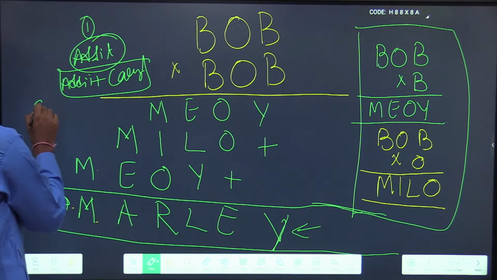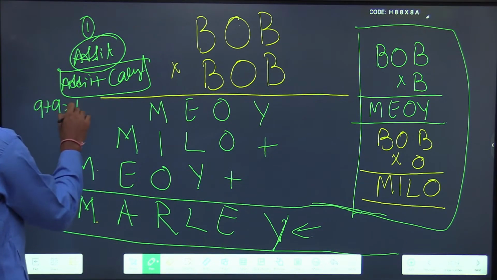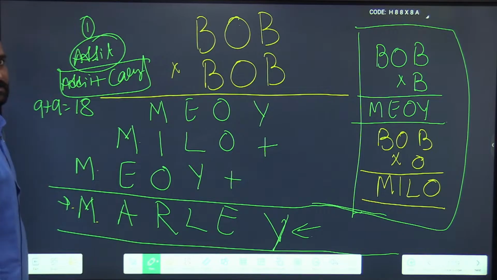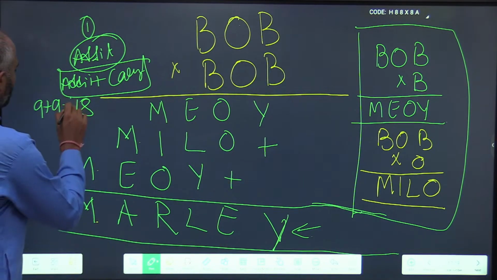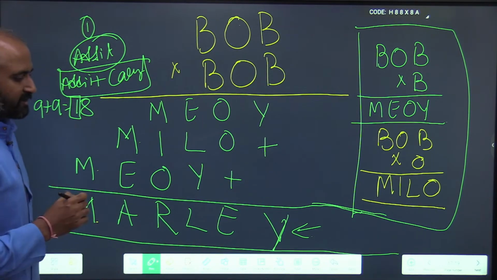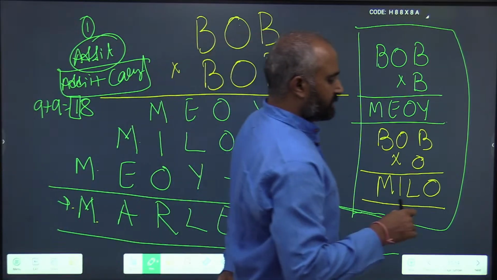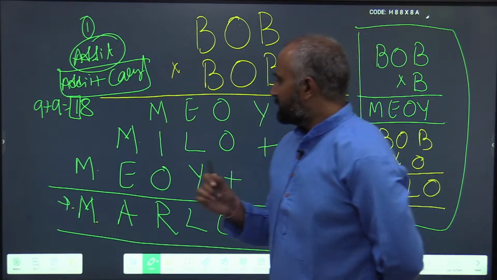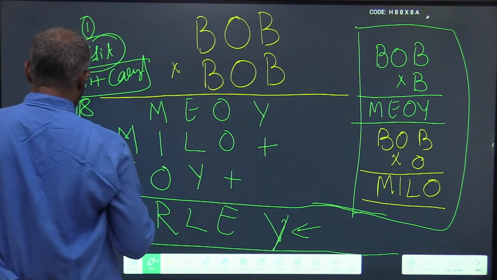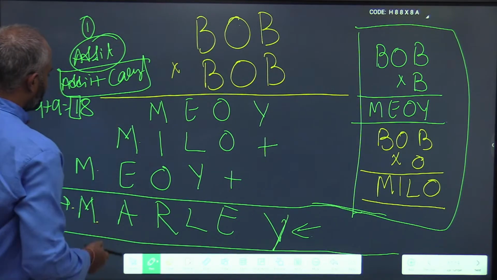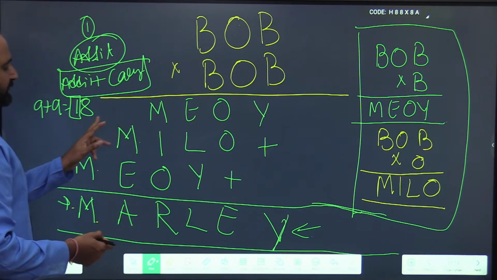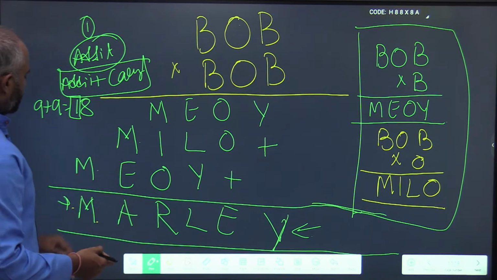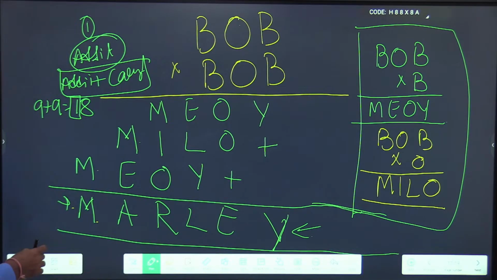Suppose the maximum digit is 9. 9 plus 8, okay, the maximum carry that you can get when you add two digits is definitely 1. So although no digits are present here, it is simply the carry from here.